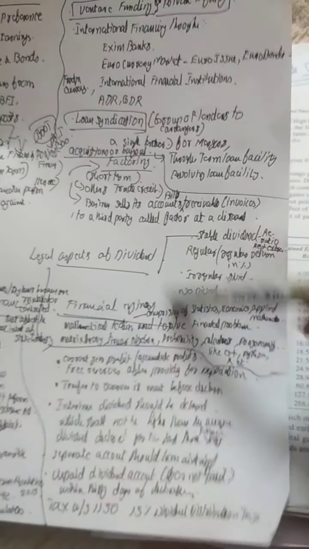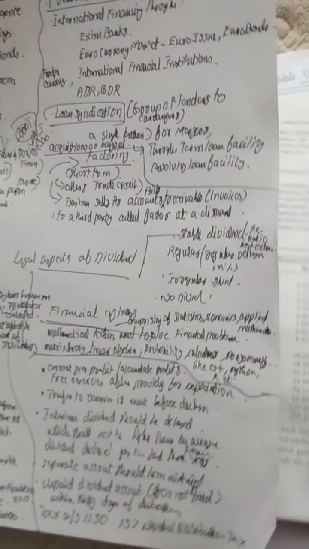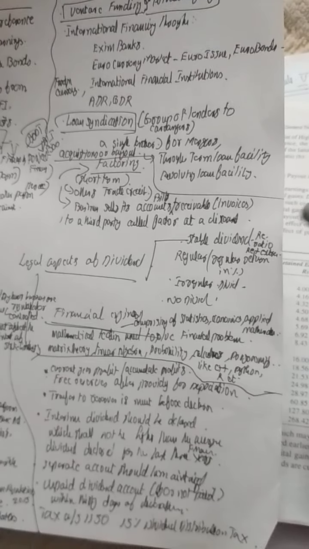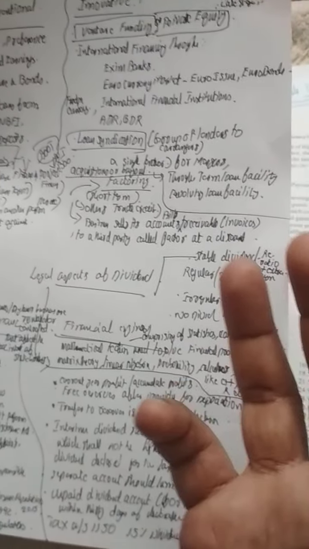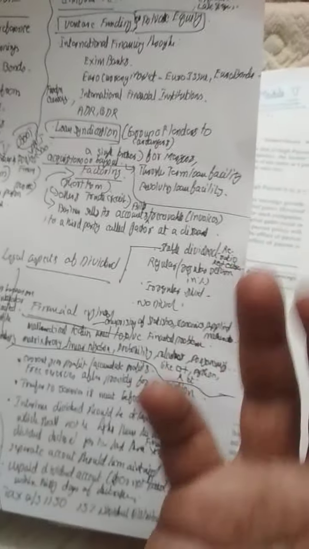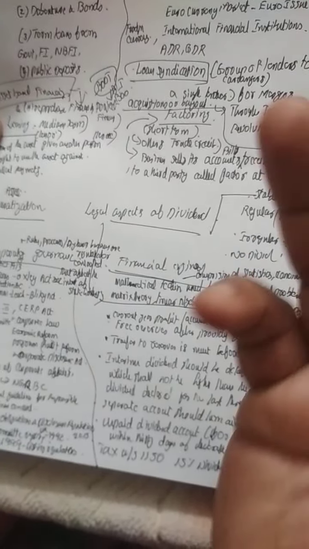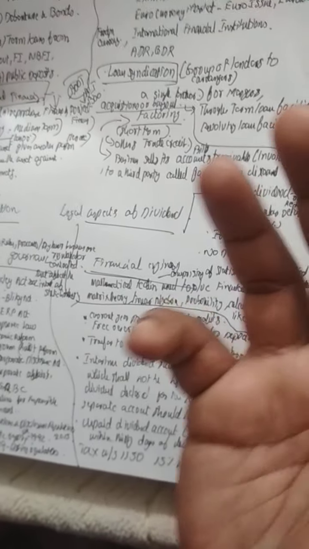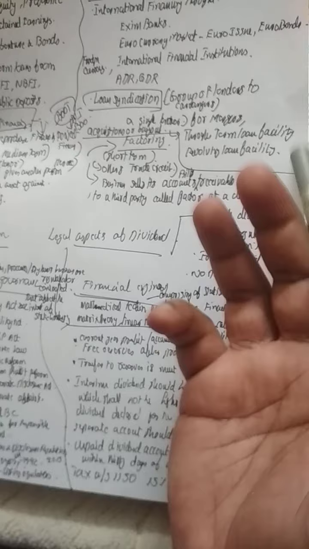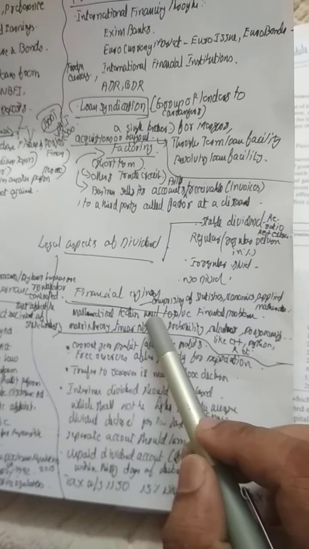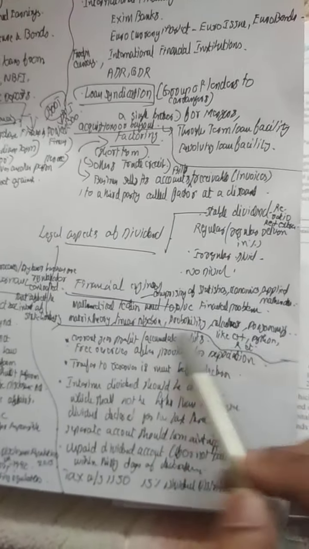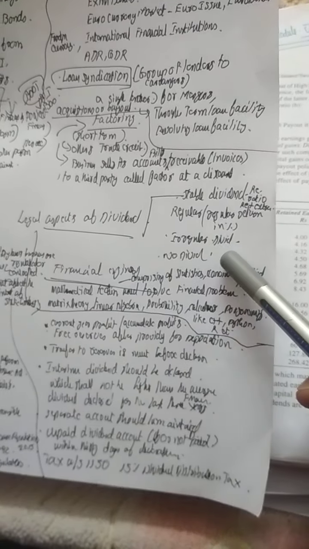So what is financial engineering? I will explain. Financial engineering is the application of mathematical techniques or tools, to solve financial problems. Very important.